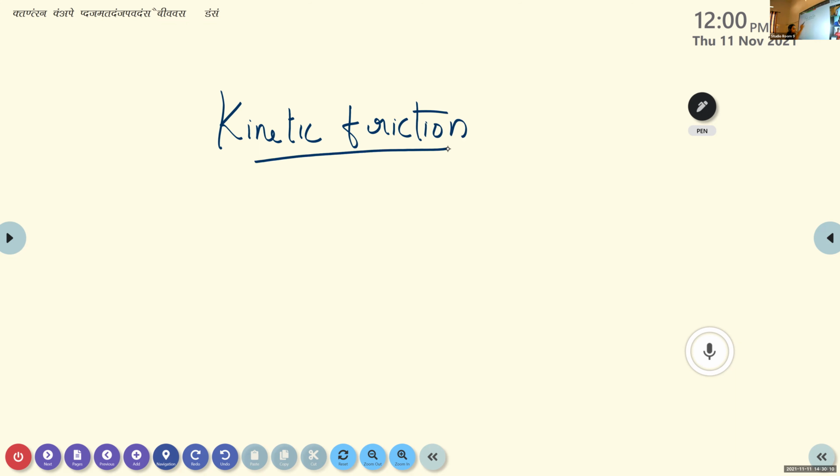Static friction, as its name implies, is stationary. It is the friction which arises when an object rests on the surface of another object.